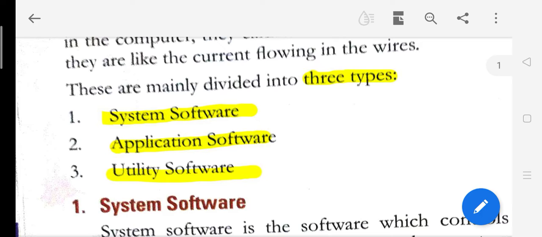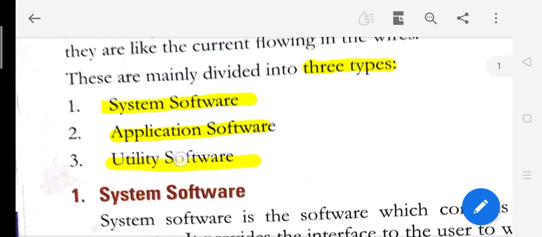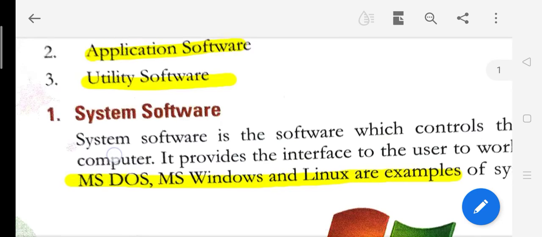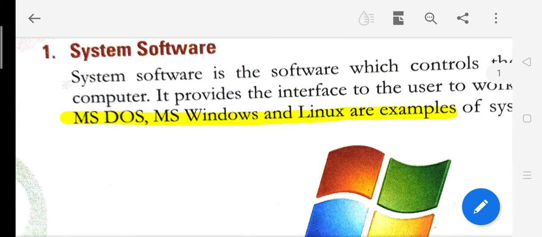One is system software, second is application software, and third is utility software. Now first one, let us start with system software.